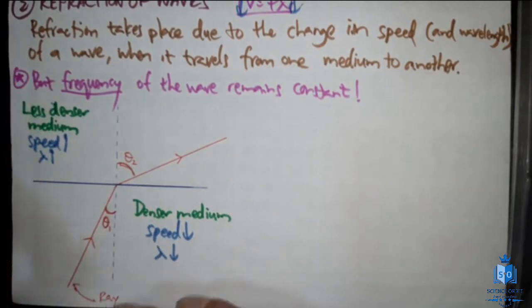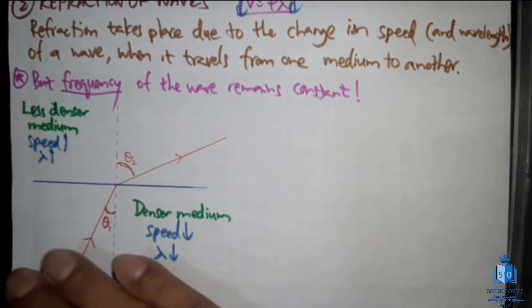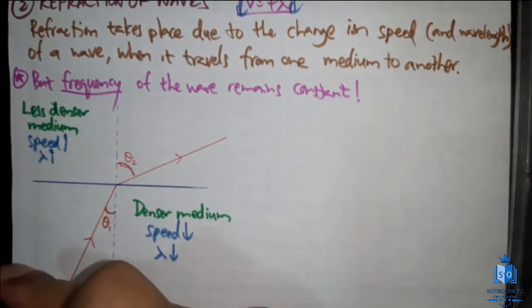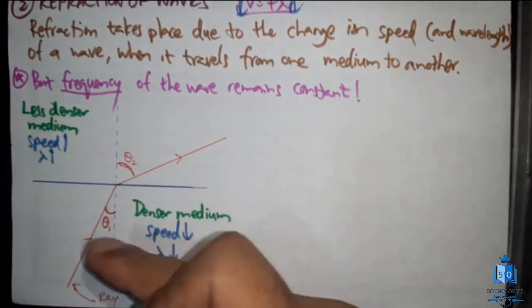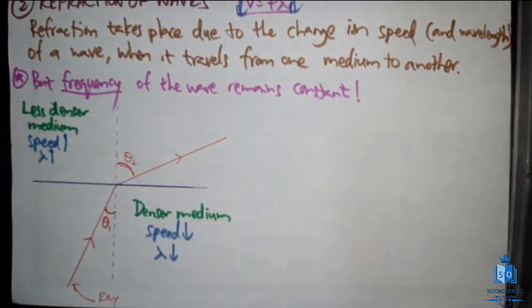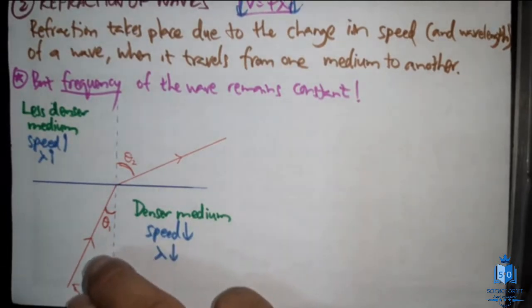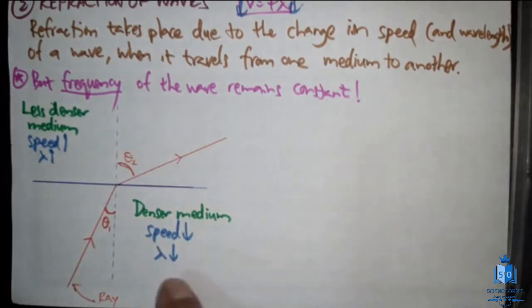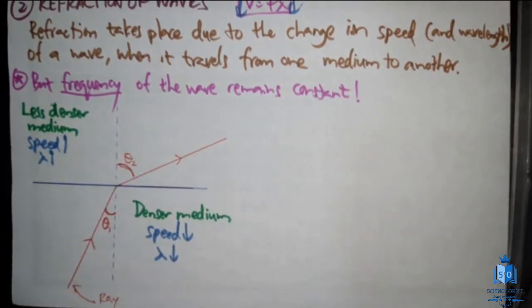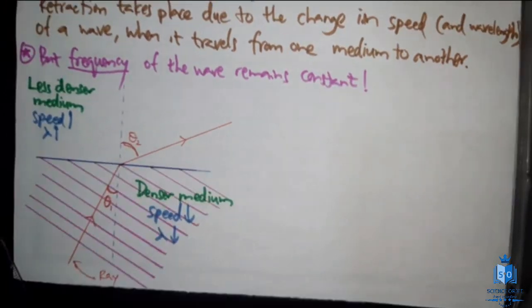When you see from the top, from a satellite or from an aeroplane or a drone, what will you see? You will not see the waves, but you will see the crests as lines. Do you agree with me? So when you draw the lines, we have to draw the crests. The distance between two crests is lambda, right? Since lambda is small, I have to draw the crests closer to each other.